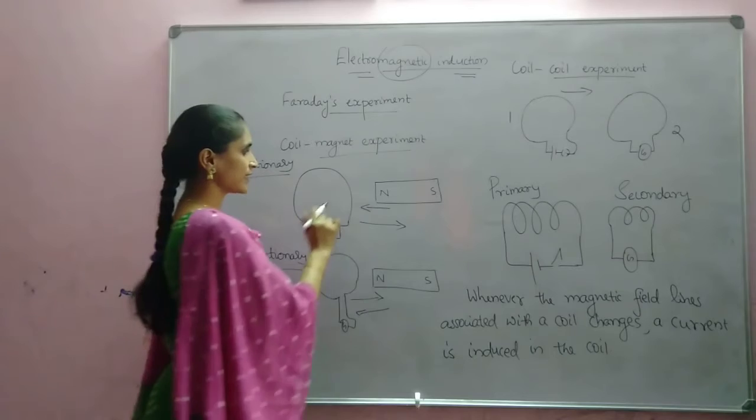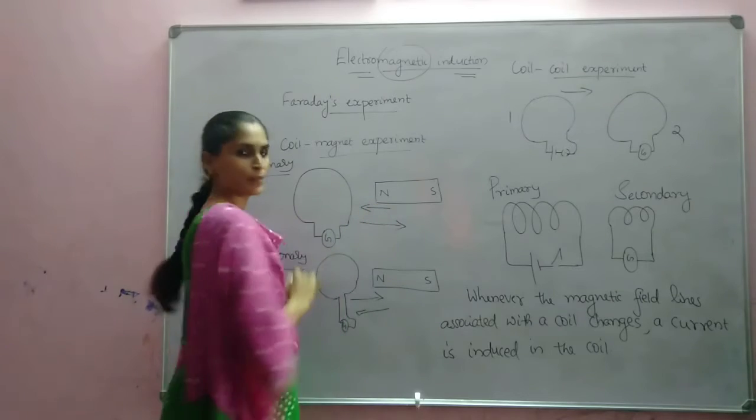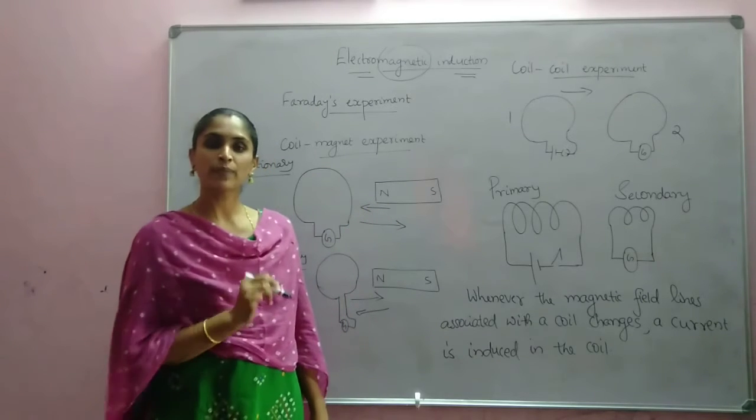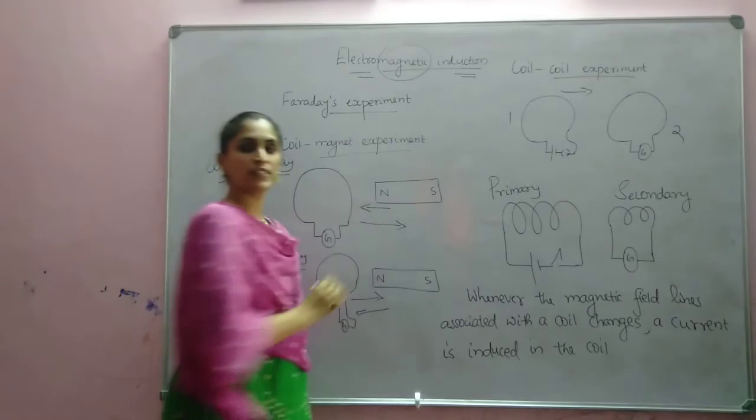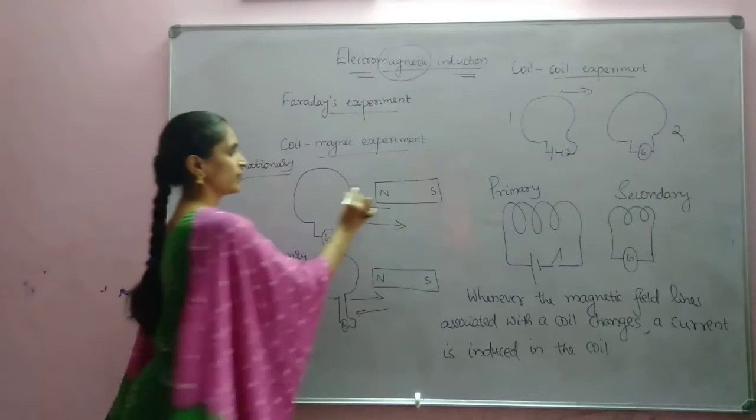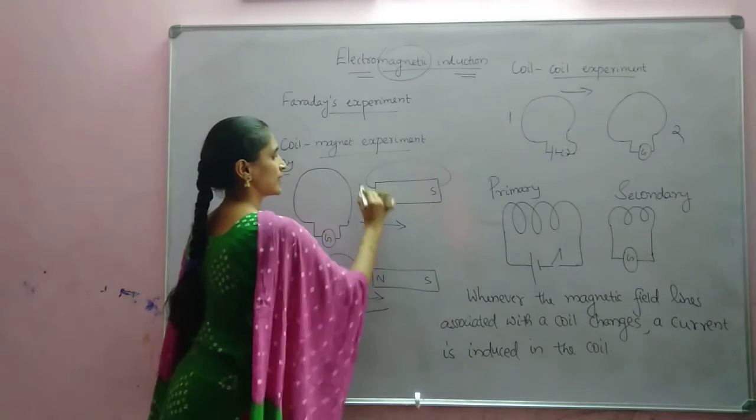Okay. So here, we are introducing this magnet into the coil. What happens? Will the field lines change? Magnetic field lines are like this.